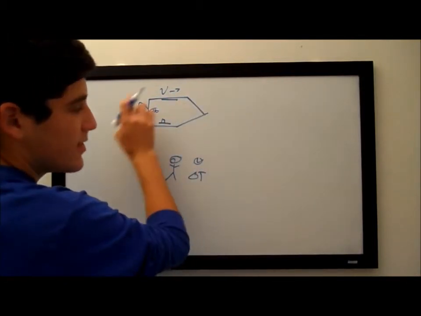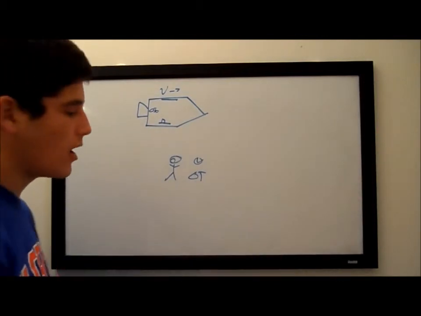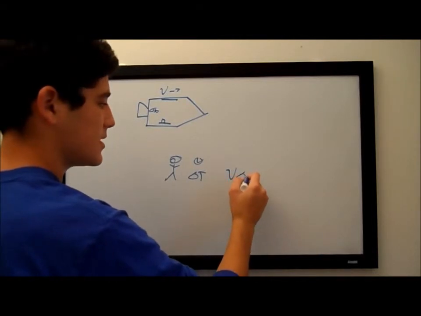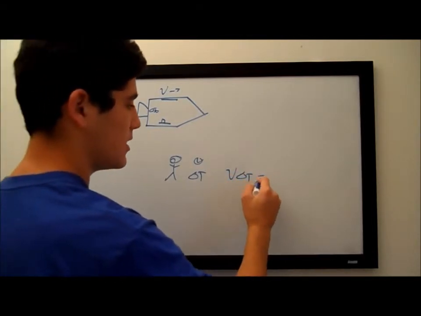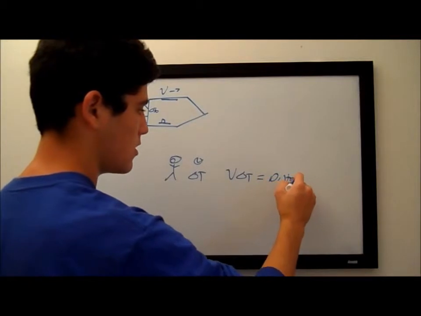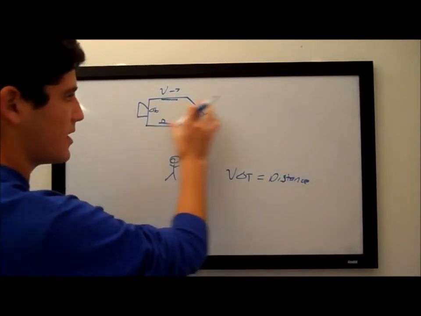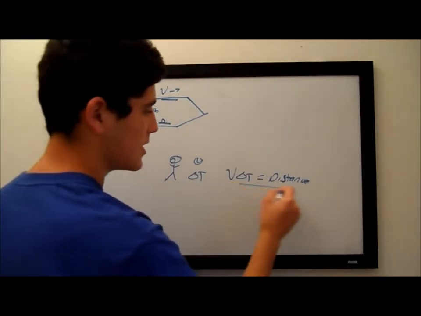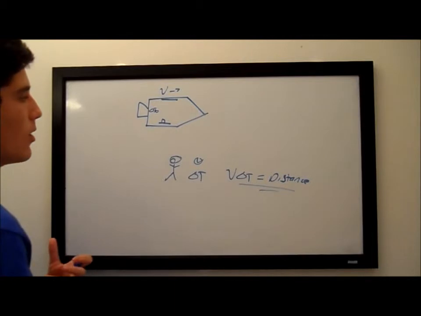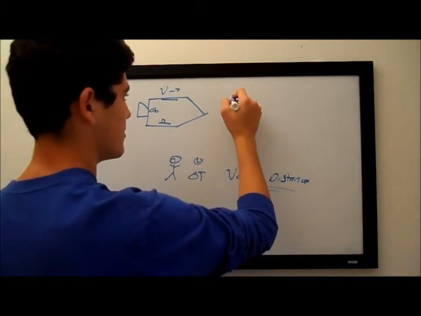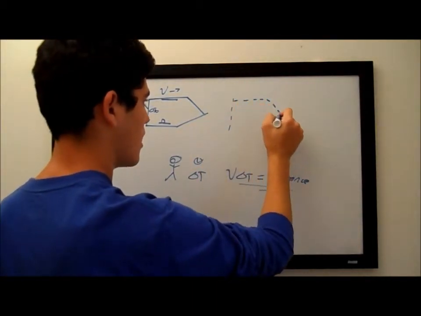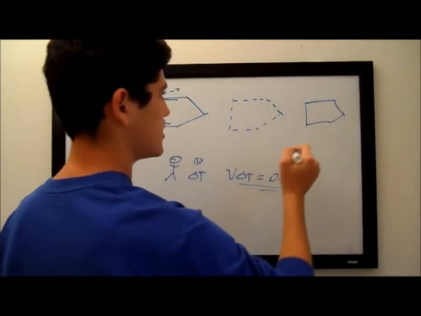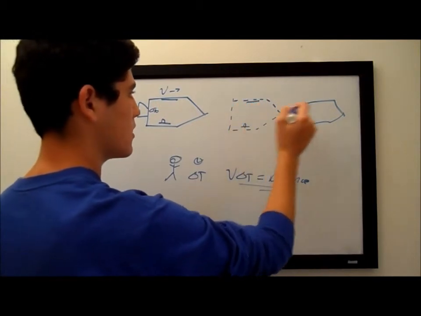The overall distance that this spaceship travels, that this person perceives, is going to be the velocity times the delta t is going to equal the distance traveled by the spacecraft in a certain interval from this person's reference. That's something that you're going to see a little bit later. And now, a very important concept right here is I'm going to show the spacecraft as it has traveled a certain distance, okay? Light clock,